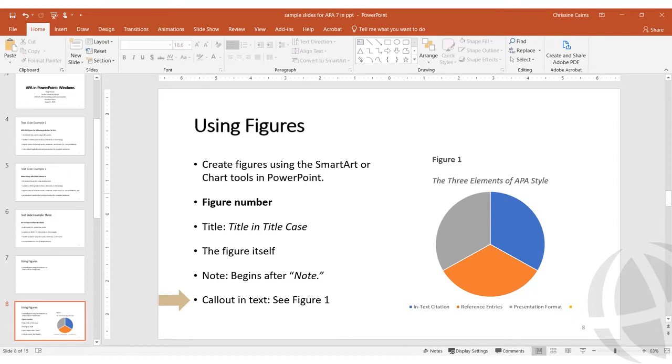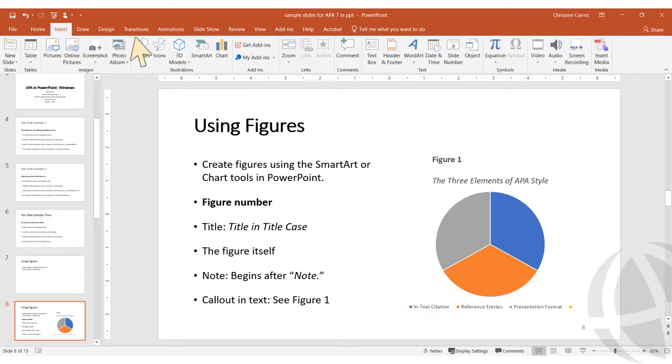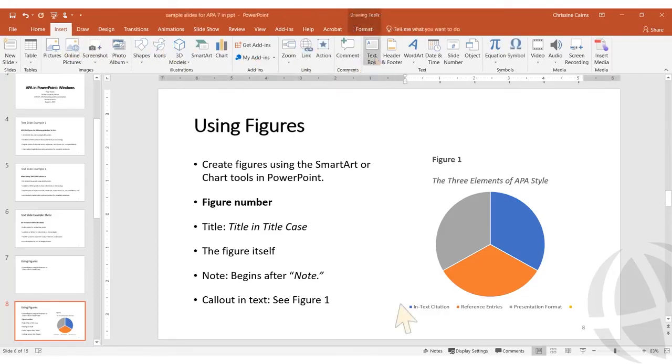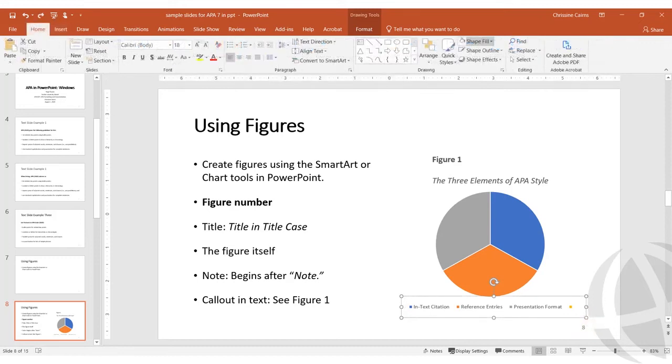I'm going to begin by creating a text box for my note. On the Insert tab, select Text Box, and the mouse pointer will turn into crosshairs for creating a text box. Place the crosshairs where you want the box and drag the crosshairs to create a rectangle. I want to type over the PowerPoint key, so I'm going to fill the shape with a white background. I can do this on the Format tab.